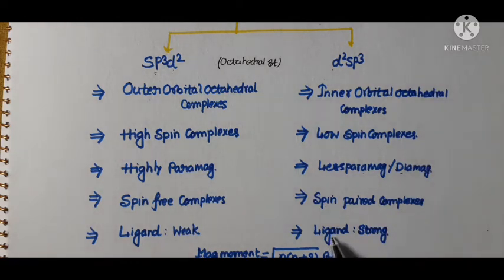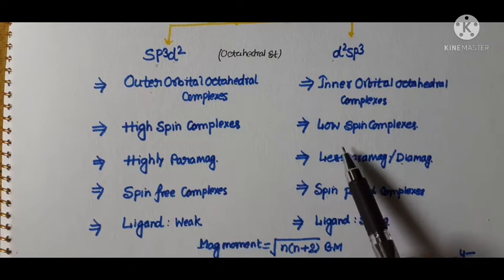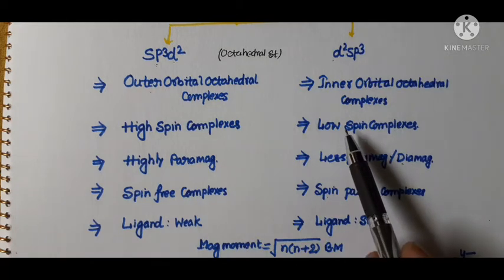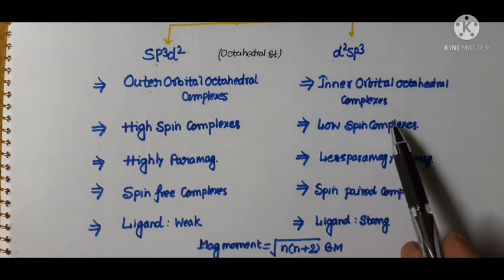Such complexes are formed when the nature of the ligand in the coordination complexes having coordination number 6 is strong, which means under the influence of a strong field ligand, the octahedral complexes form d2sp3 hybrid orbital and are considered inner orbital octahedral complexes.